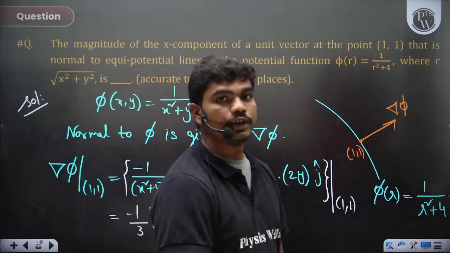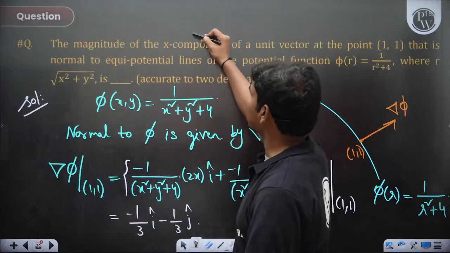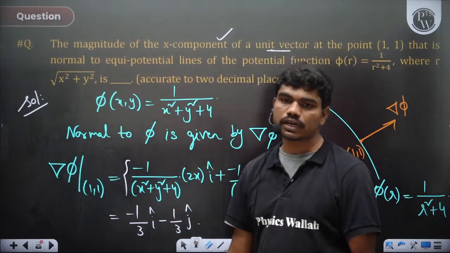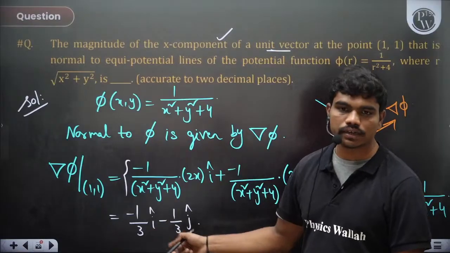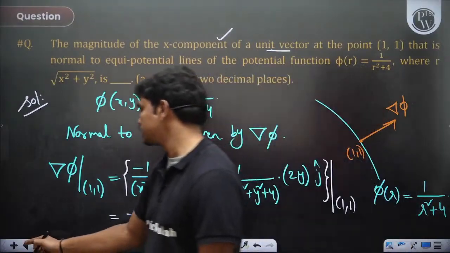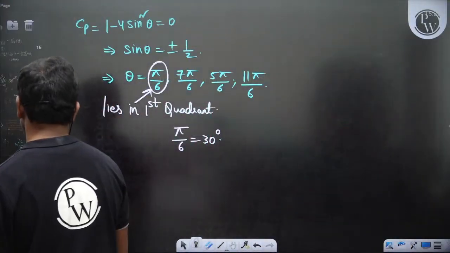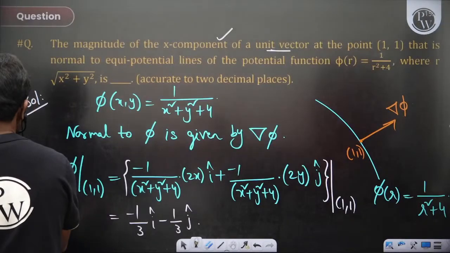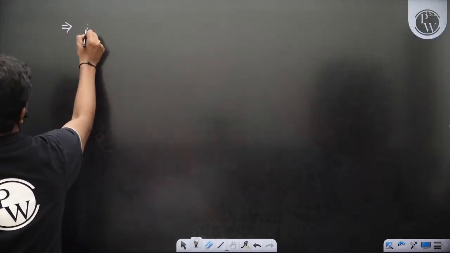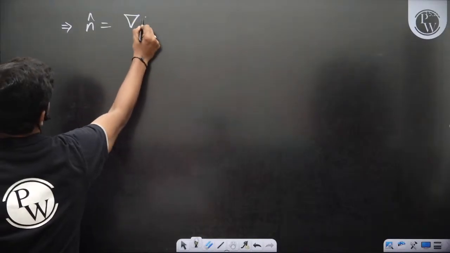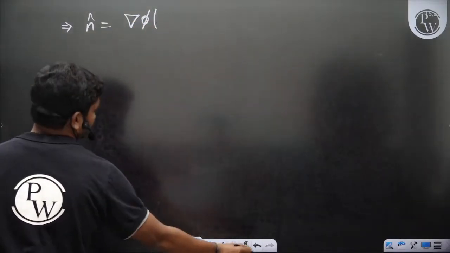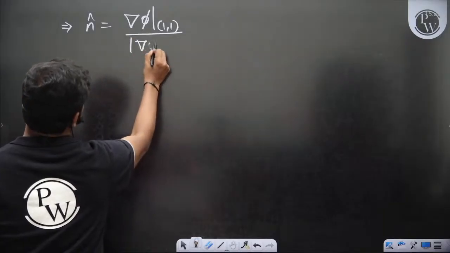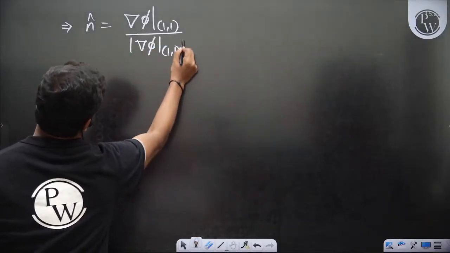Now you want a unit vector, right? So if you want a unit vector, how do you get this? This is the vector divided by its magnitude. So n cap is equal to gradient of phi at 1 comma 1 by the magnitude of gradient of phi at 1 comma 1.